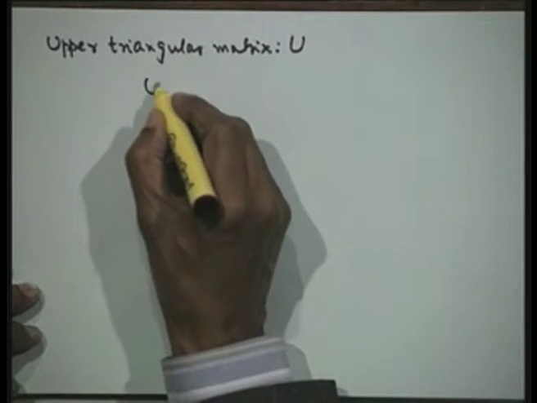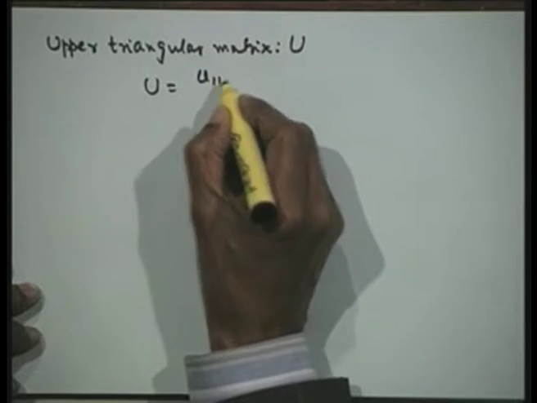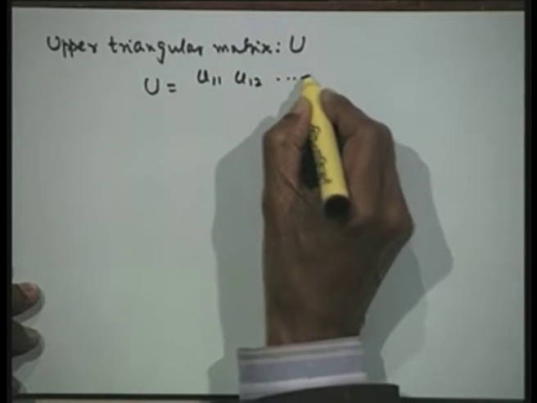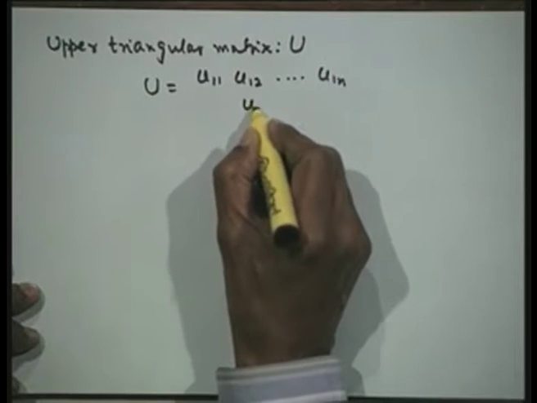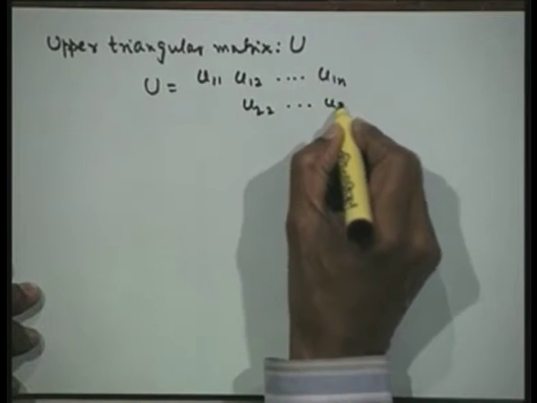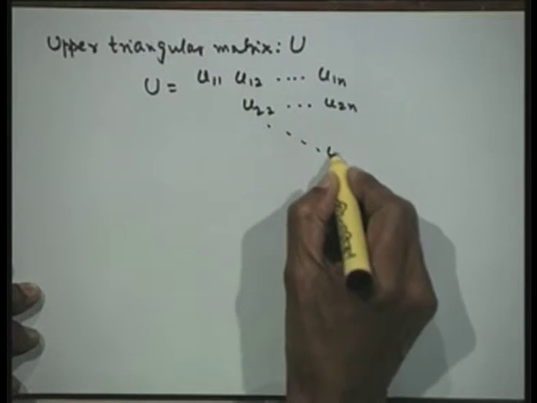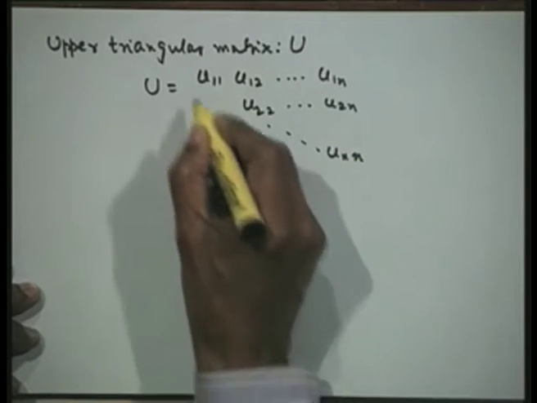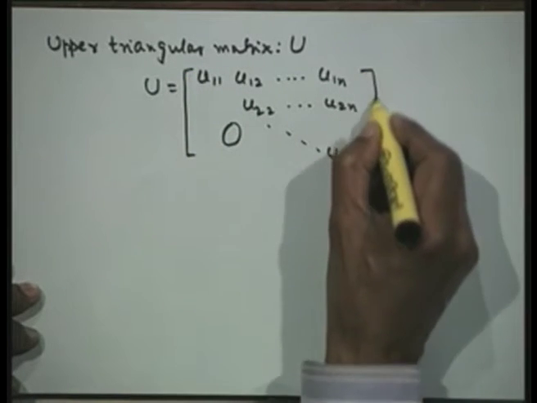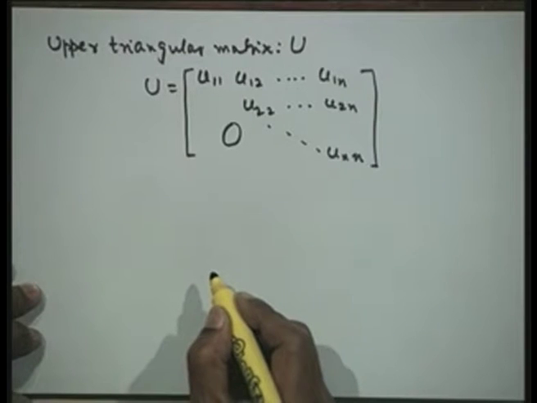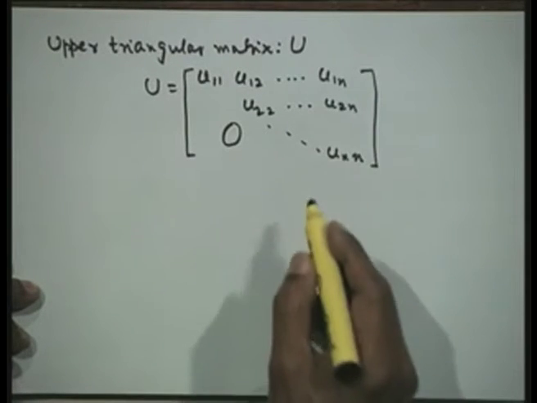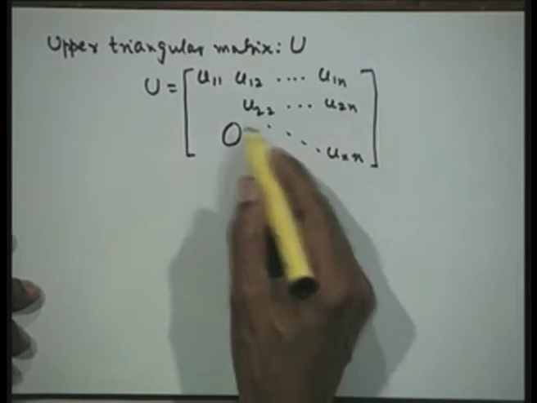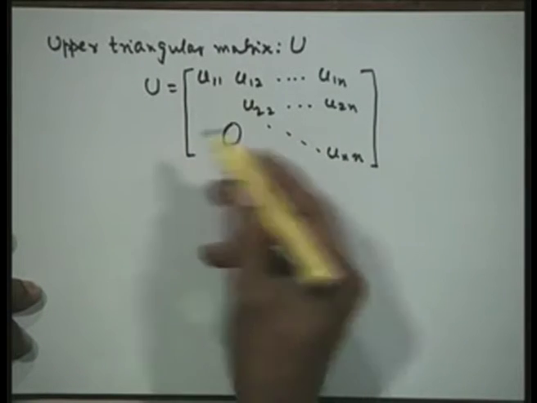That means we have U equal to a matrix like U11, U12, U1n, U22, U2n, Unn, and this is all zeros.